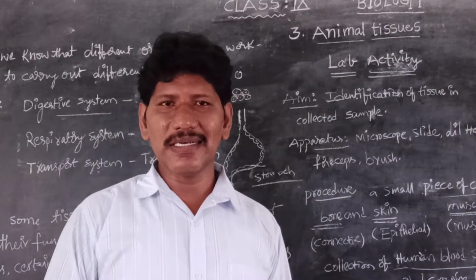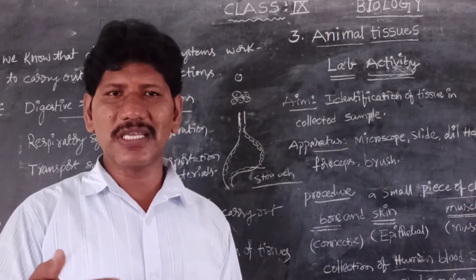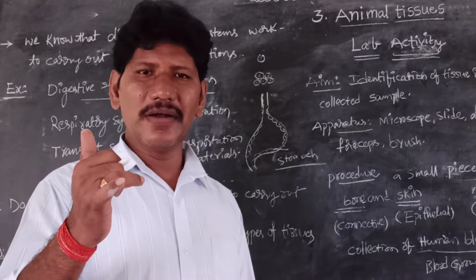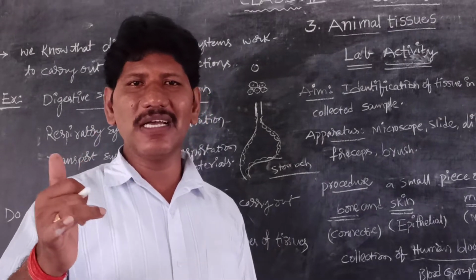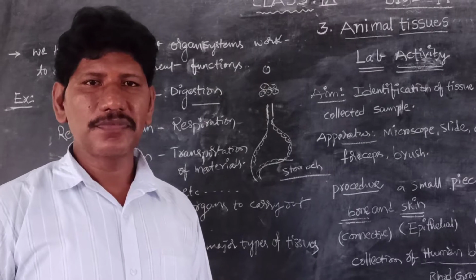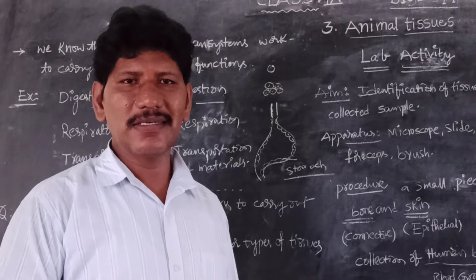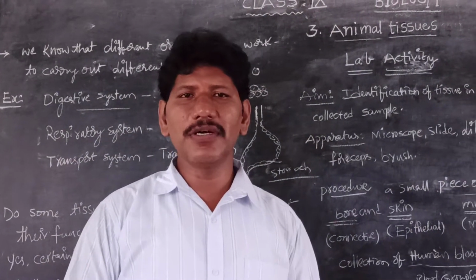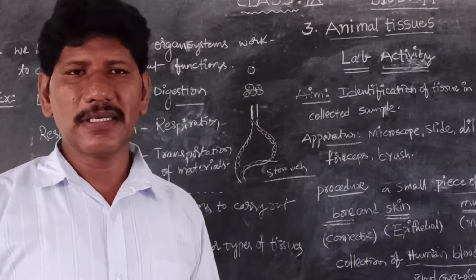For example, which tissues are present in the animals around us? Those tissues help to perform different functions in the animals. So let us come to the conclusion. We have different types of tissues, as in plants, to perform different kinds of functions. Mainly, animals have four major kinds of tissues, as in plants.